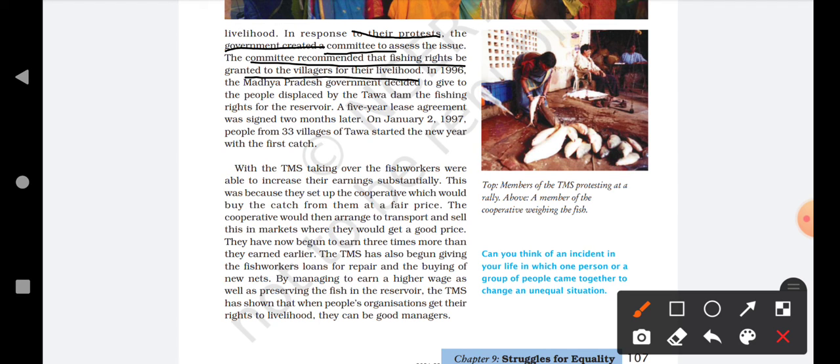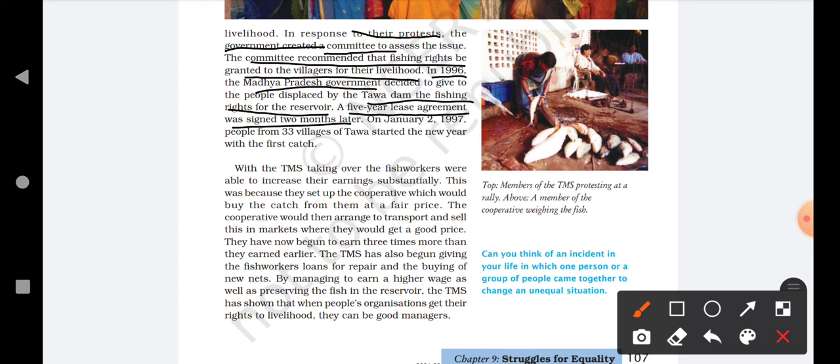In 1996, the Madhya Pradesh government decided to give the people displaced by the Tawa Dam the fishing rights for the reservoir. In 1996, the Madhya Pradesh government decided that the fishing right should be given to the people who live near the Tawa Dam. A 5-year lease agreement was signed 2 months later.